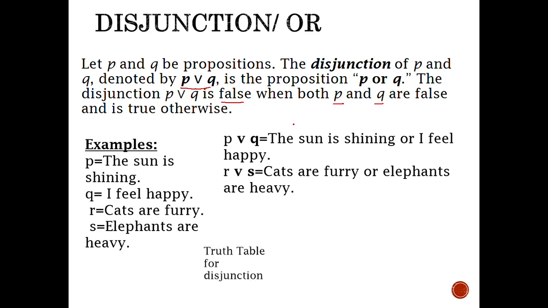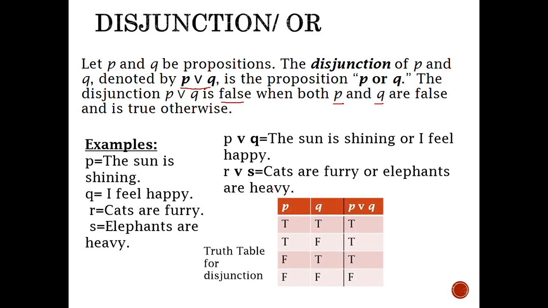With the help of the truth table, the definition is very clear: this remains true when either P or Q is true, that is, either one of them is true or both of them are true. Otherwise, when both of them are false, then P or Q becomes false. So it is false at only one place, when both of them are false; otherwise it remains true.